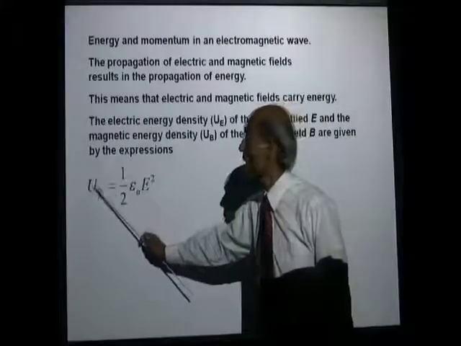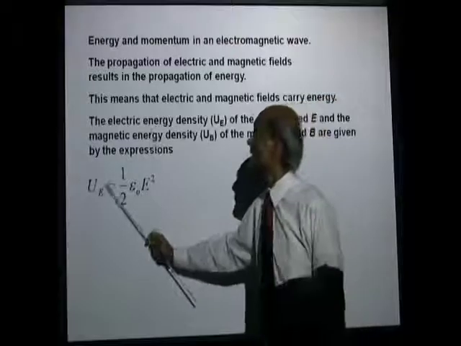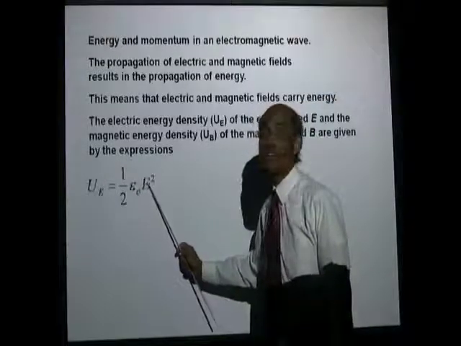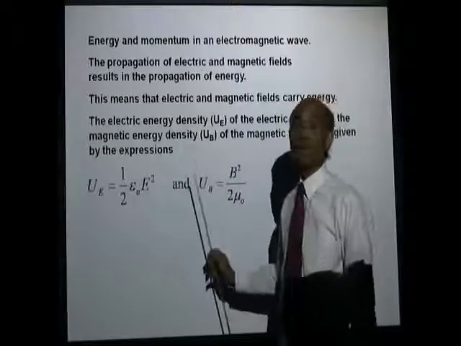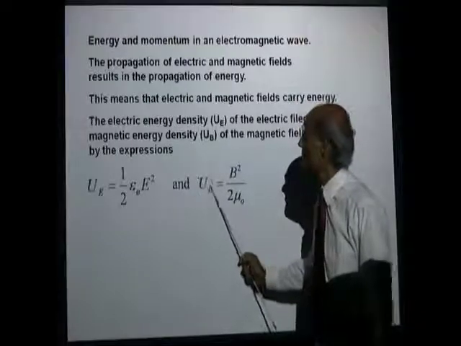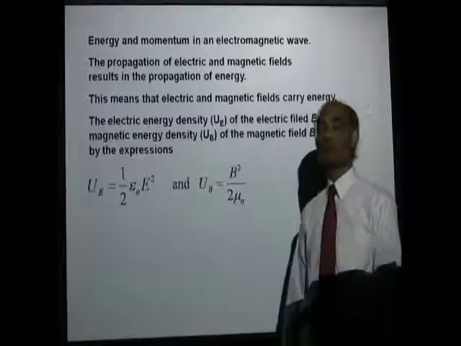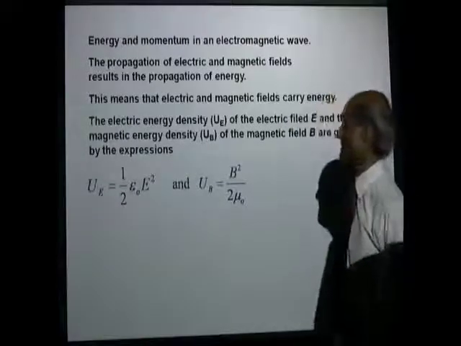U sub E, the electric energy density, is 1/2 epsilon naught E squared, and a similar expression for the magnetic energy density, U sub B, is B squared divided by 2 mu 0. I think we discussed these in our last lesson.